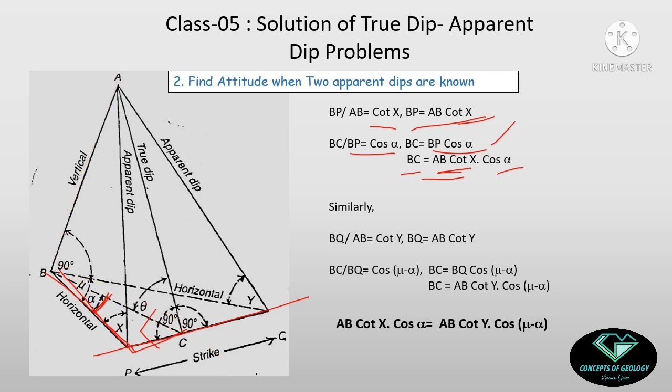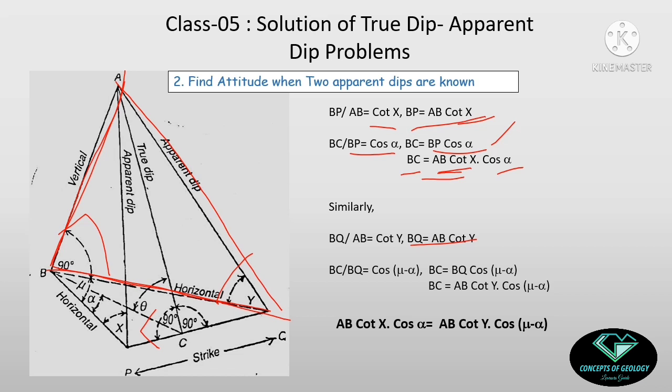Now similarly come to this apparent dip triangle, okay, this one, this angle is 90 degrees, okay. So here similarly BQ by AB, so this one is BQ and this one is AB, that equal to cot Y, and BQ equal to AB cot Y. Fine.